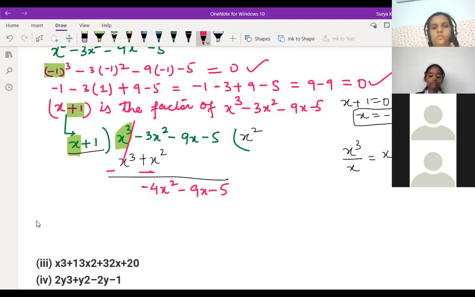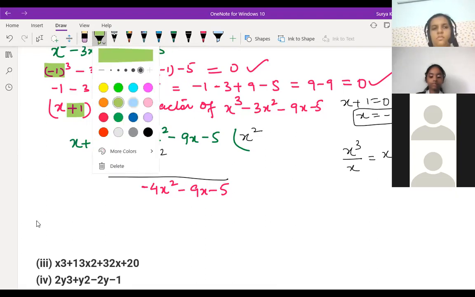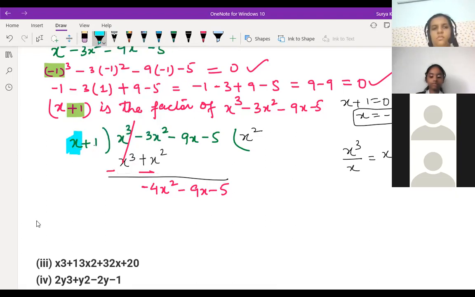Is there any doubt till here? No doubts. Now see, we have to get 4x square. Now what I'm doing is I'm just removing this green part from here, and here also the green part I'm removing. So now see, children, I'm just covering it with blue color. So here is x and here is 4x square. Again, I'll try to divide here: 4x square divided by x. What we get, children? X and x will get cancelled. So you get minus 4x. Is it clear, children?